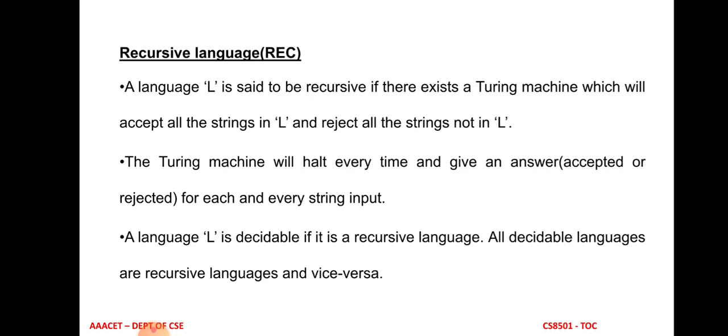A language L is decidable if it is a recursive language, which means a decidable language or a decidable problem is called a recursive language. All decidable languages are recursive languages and vice versa. If the language is a recursive language, then it is a decidable language. If the language is a decidable language, then it is a recursive language.